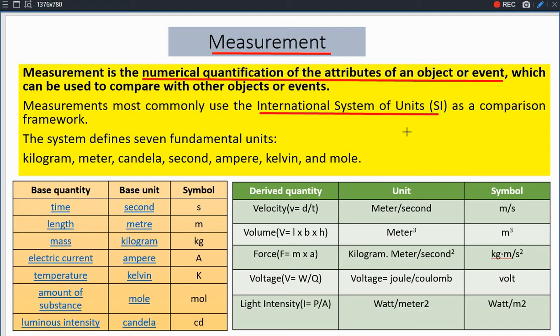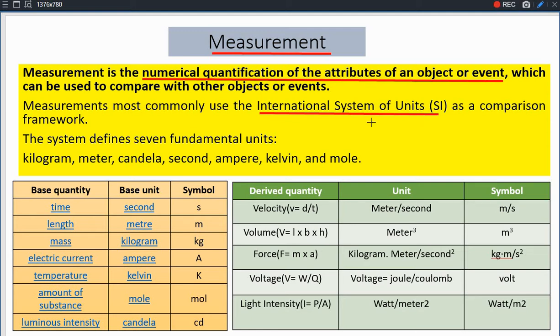And the third is the British system, which is also known as FPS, foot, pound, second system. So let us take the international system of units, which is also known as SI unit or